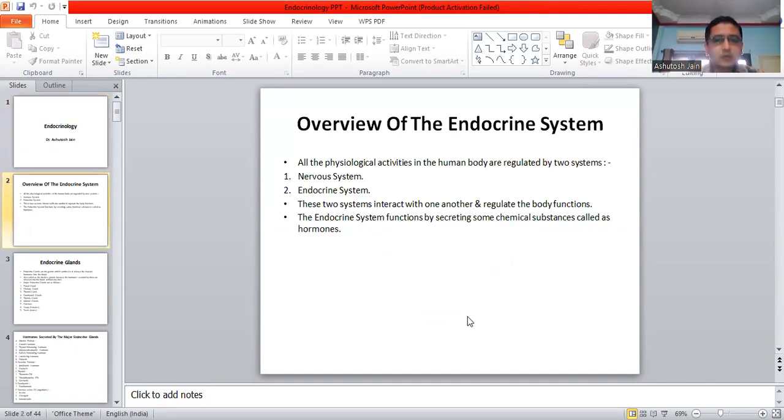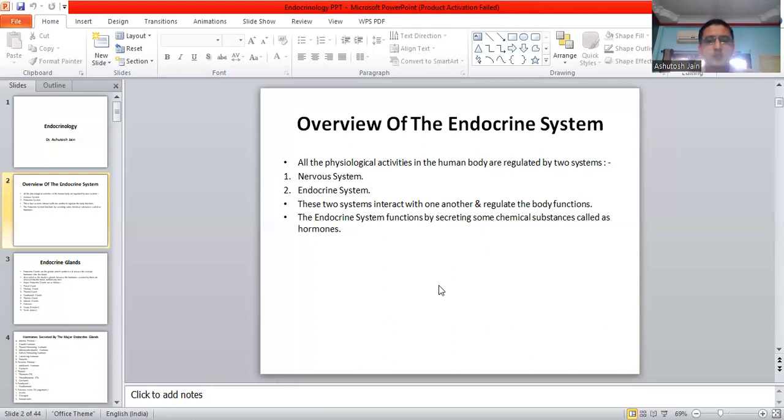Overview of the endocrine system or the endocrinology system. All the physiological activities in the human body are regulated by two systems. Physiological activities means all those activities which are concerned with the physiology of the human body. These two systems are the nervous system and the endocrine system.